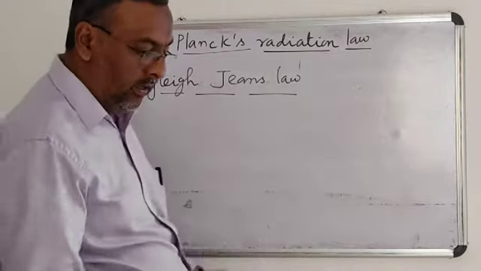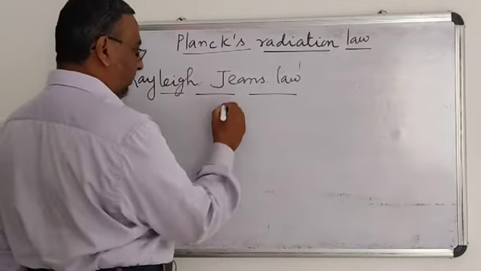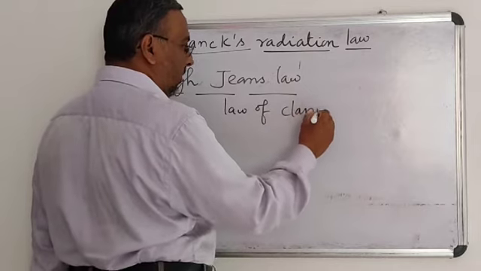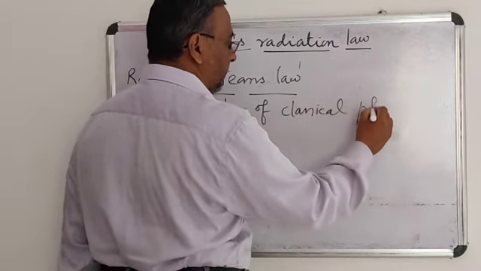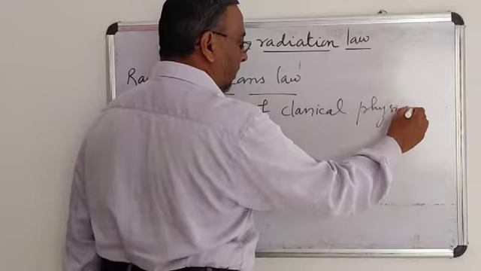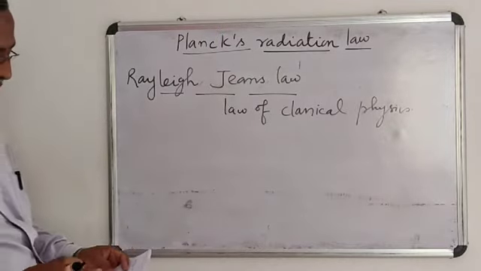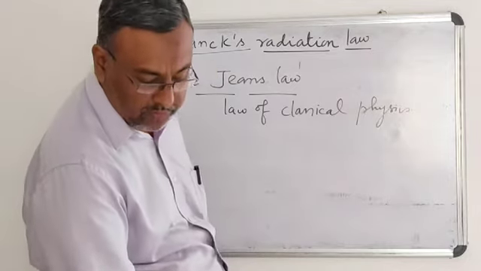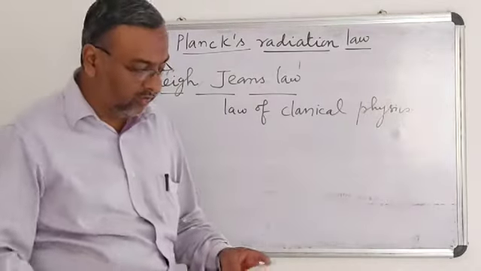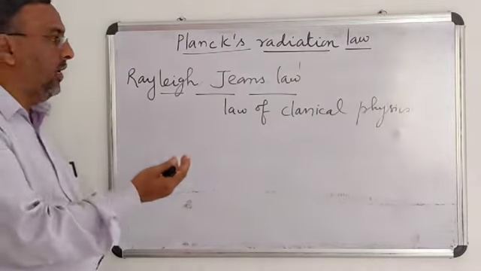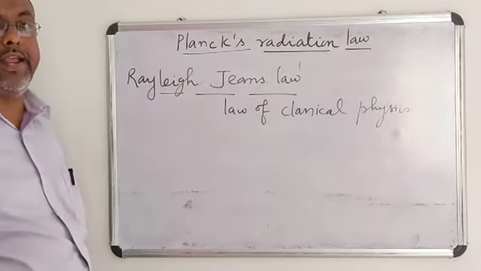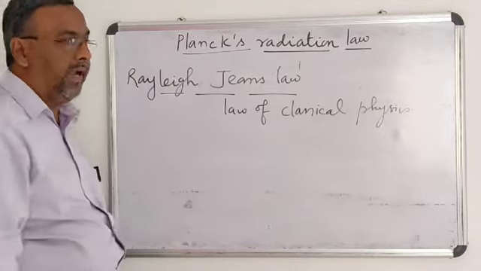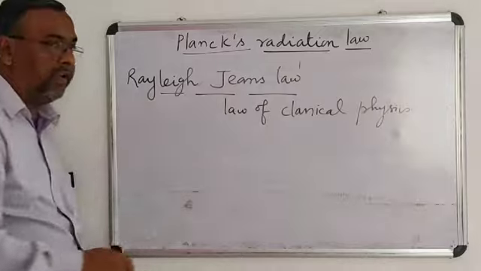Rayleigh-Jeans law. It is a law of classical physics. According to this law, the result is given in terms of the Boltzmann constant. It also shows the intensity of black body radiation. The intensity of black body radiation as a function of wavelength is given by Rayleigh-Jeans law.